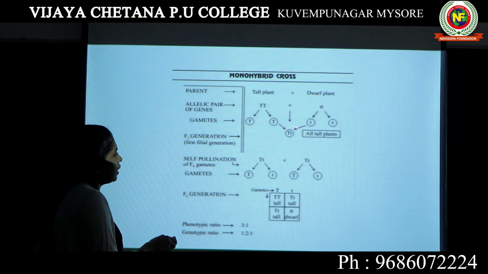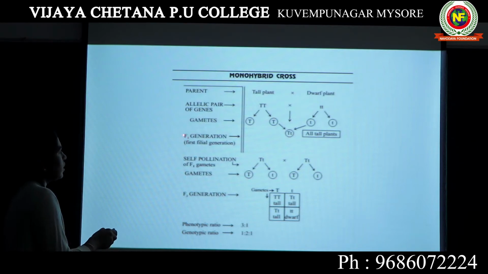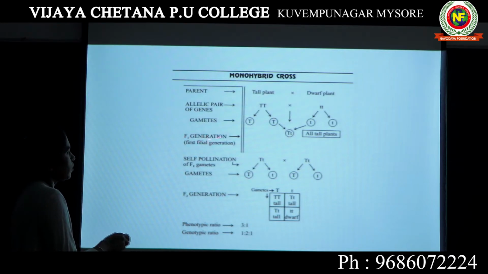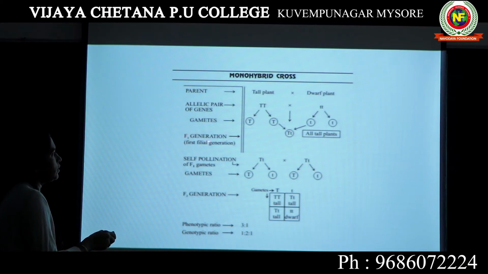Now the ultimate combination that we get as a first hybrid, when you cross a tall plant and a dwarf plant, is the first generation. The first generation is referred to as the F1 generation. F refers to filial, and the meaning of filial is son. So when these two plants are crossed, this is a son, or a future generation that we are getting. That is the reason we use the term filial, F1 generation.